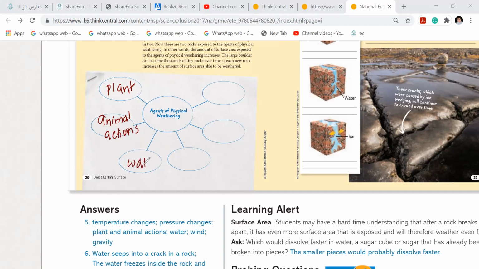Water, of course. Wind. So my question tomorrow, if I ask you how is it caused, you can say wind, water, gravity, rolling down. The rocks are falling down and that's because of gravity, and pressure changes. Pressure.